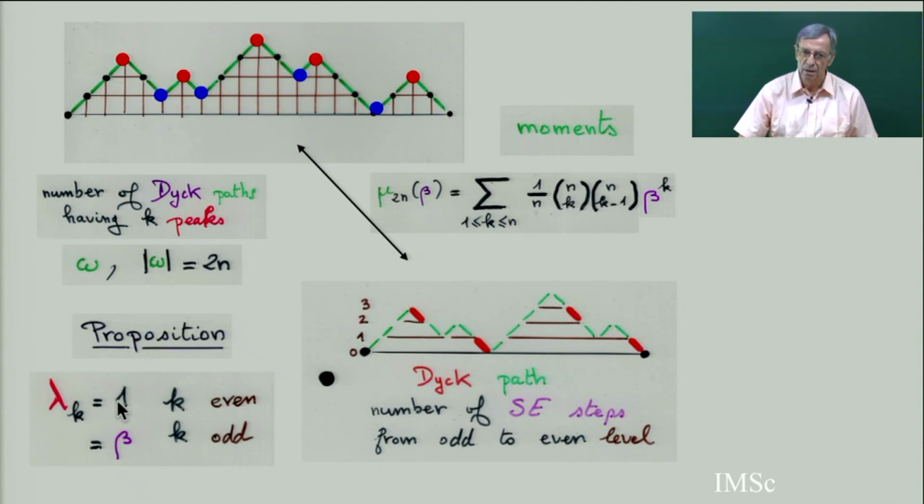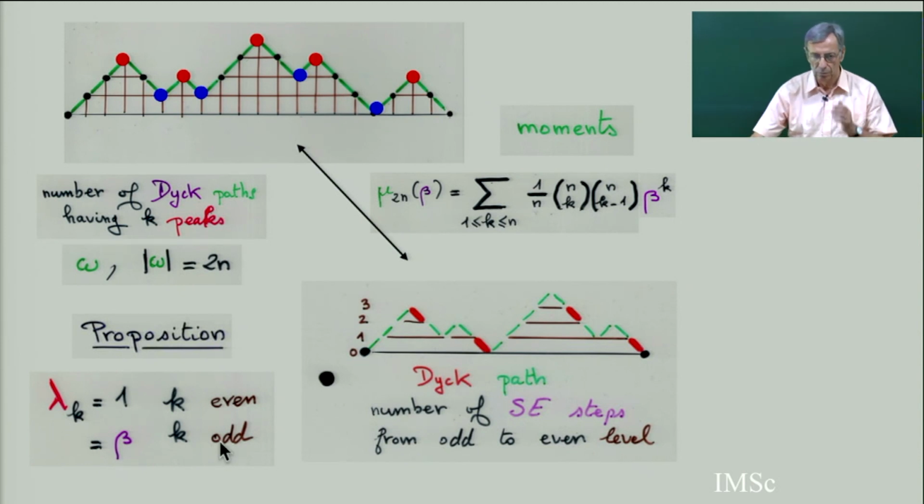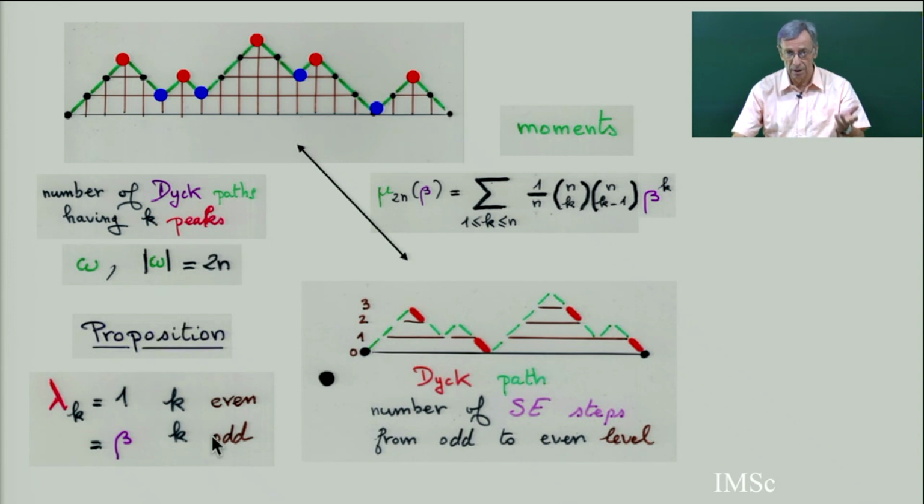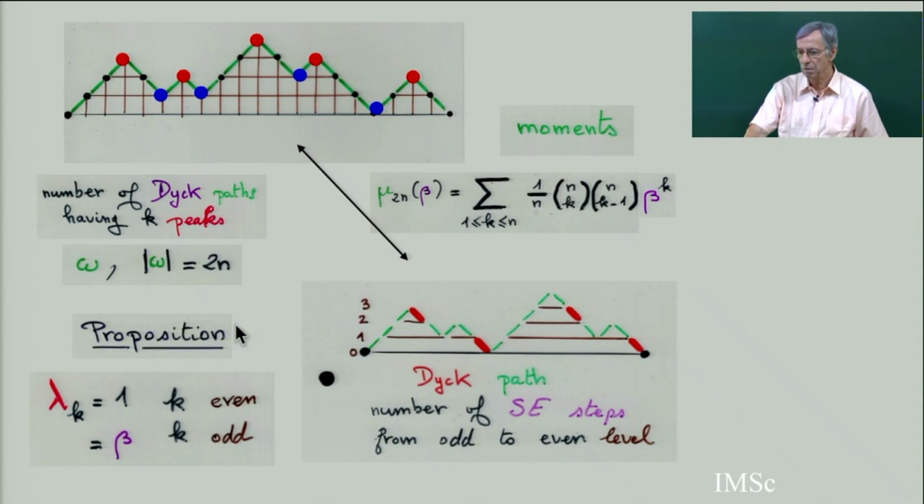The lambda k, in the Stieltjes continued fraction expansion of this, is exactly lambda k equal 1 if k is even, and lambda k equal beta if k is odd. So this is a classical continued fraction expanding the Narayana numbers, and it can be completely done bijectively by combining the classical bijections of the Catalan garden. This is chapter 2a of part 1 of this series of lectures.